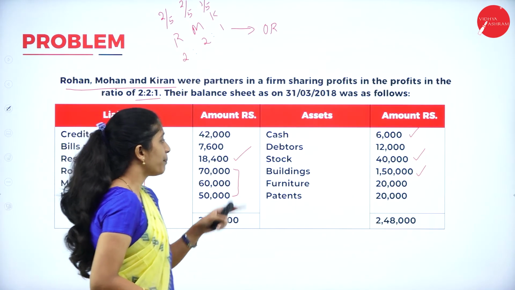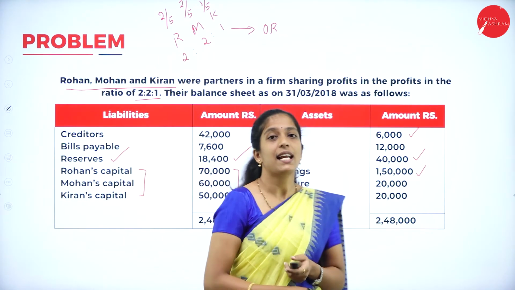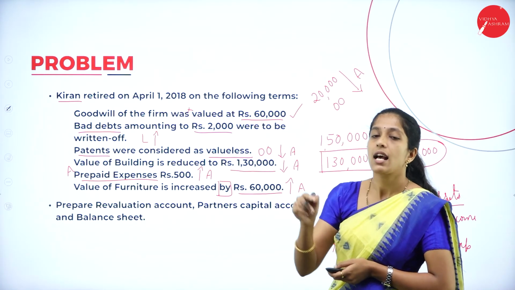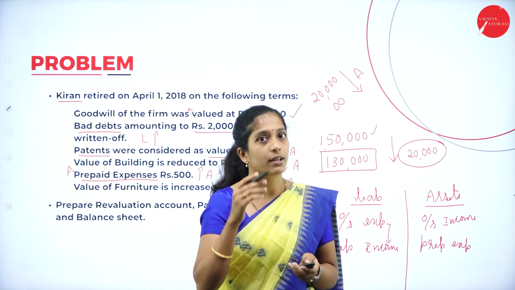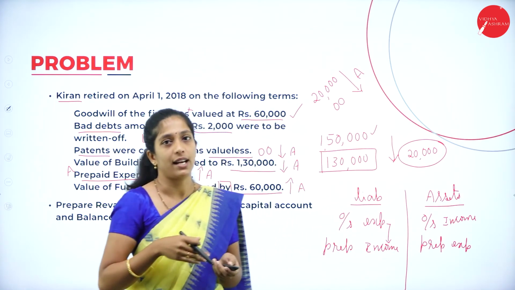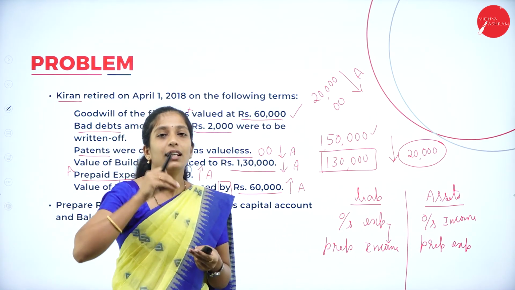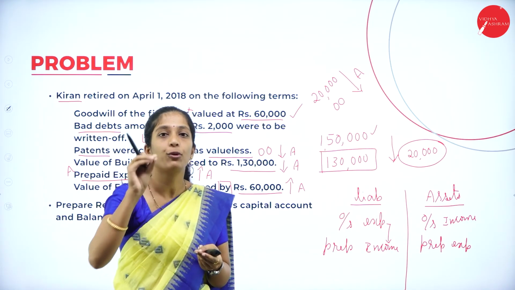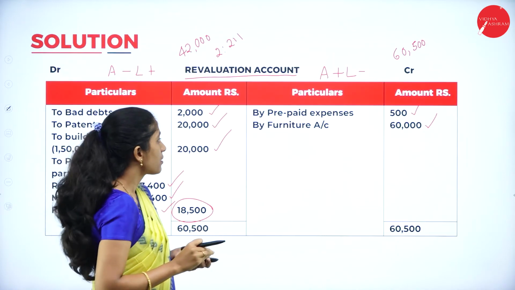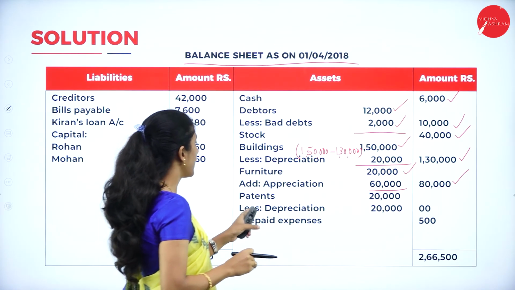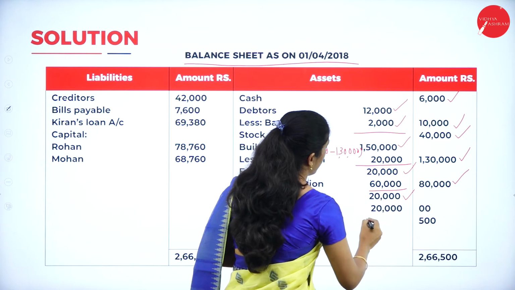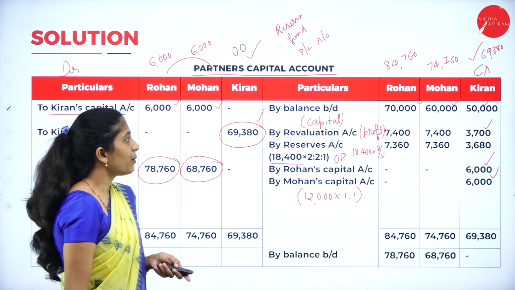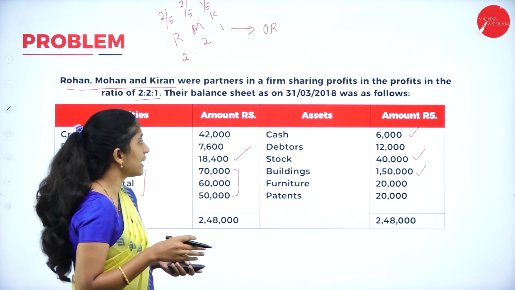Which is the next one? Patents 20,000. But in the adjustment, they have told that patents is valueless. In the sense, current value is 0. It means it has been depreciated. So here the value of the patent has become 0. So record that: patents 20,000 less 20,000. So we got 0. Now we are done with all the assets which were there in the balance sheet.